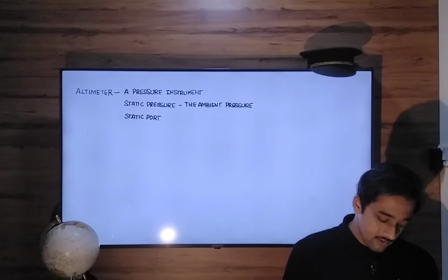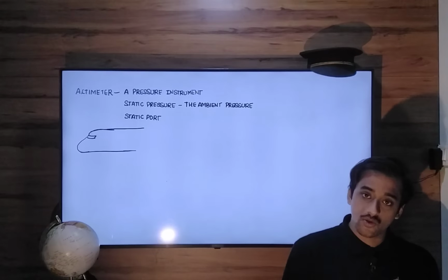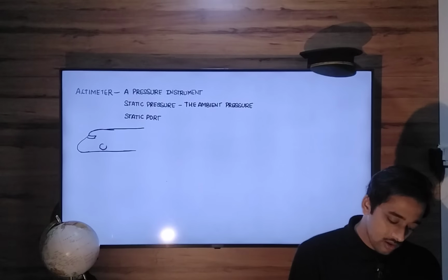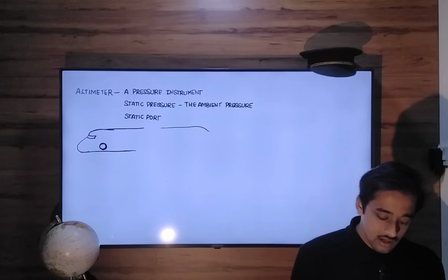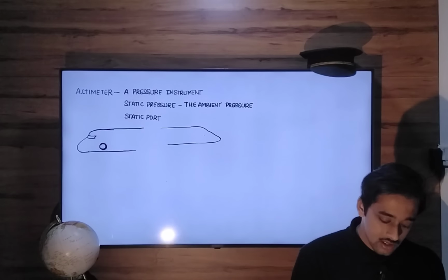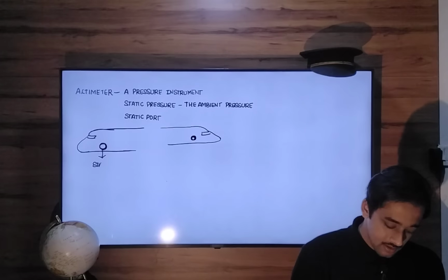If this is your aircraft, we have static ports on both sides of the fuselage, on the left and also on the right. So on both sides of the fuselage, we will have ports called static ports.